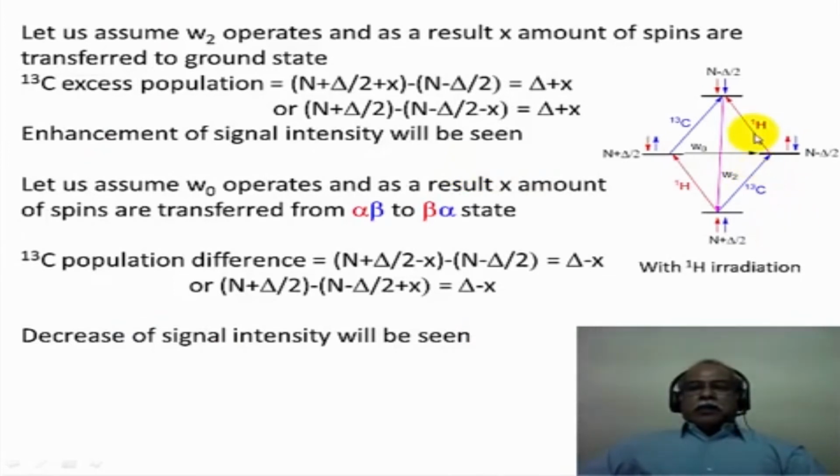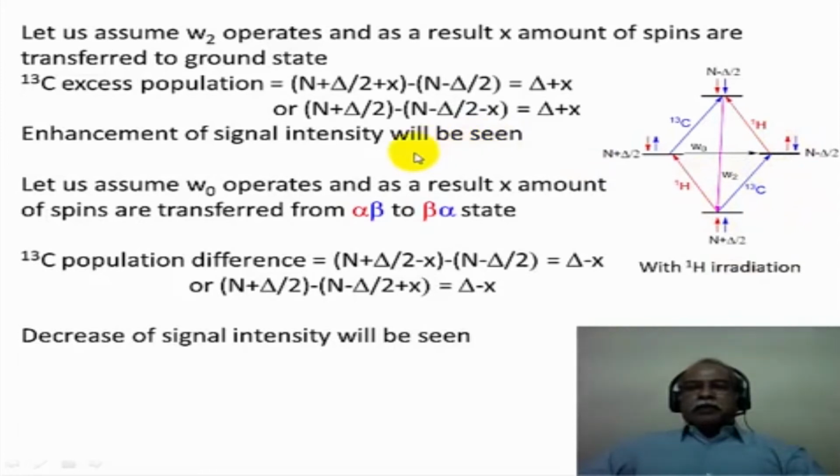Now let us assume that the double quantum relaxation is operational. If the double quantum relaxation is operational, and let's assume there is an x number of spins that are getting transferred to the ground state from the excited state. In other words, from this state we subtract x number of spins and bring it to the ground state. So the population in the ground state will be n plus delta by 2 plus x. The population here would be n minus delta divided by 2 minus x. So that is the population now when the W2 is in operation. So let us now calculate the excess population of the carbon 13 spins between these two levels.